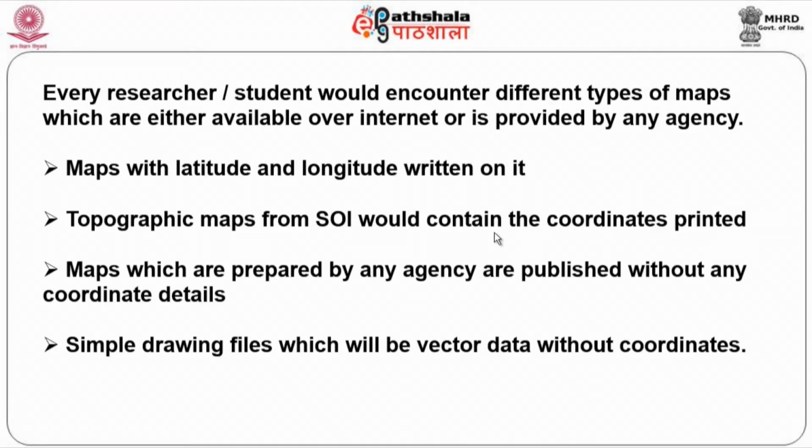As I was telling you, any kind of data I obtain, for example data obtained from agencies, data which is downloaded by me, or data obtained from Survey of India, one of the major agencies which provides data, may or may not contain details about its location, namely the geographic coordinates.